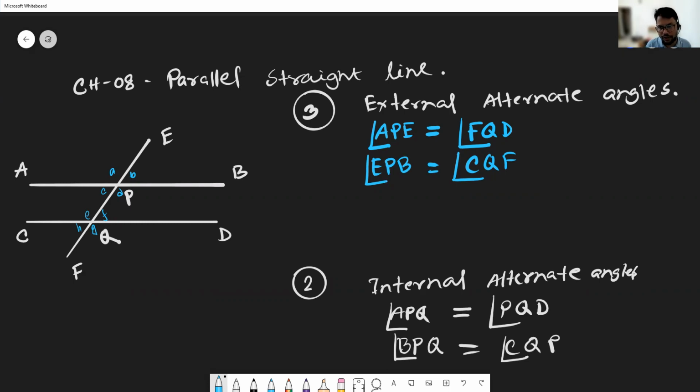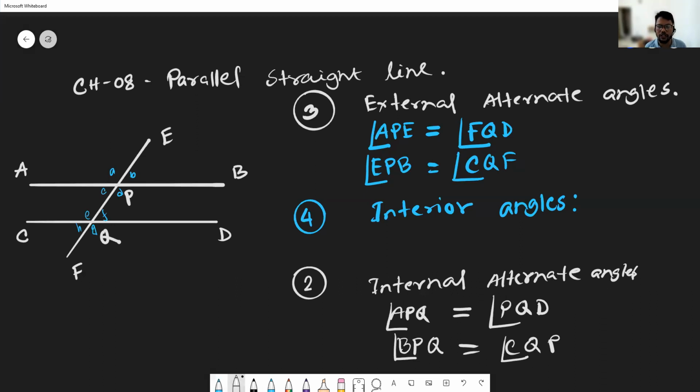Now the next one, number 4. This is the corresponding angle, external angle, internal angle, interior angles. So who can identify the interior angles?